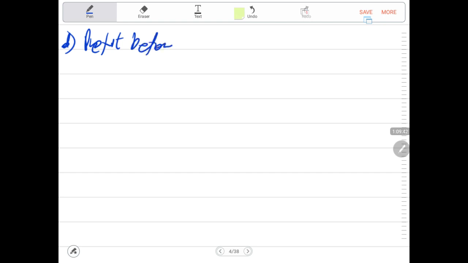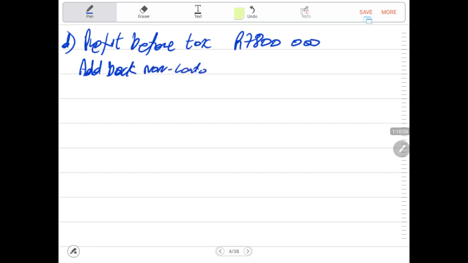Our profit before tax is 7.8 million, 7,800,000. Then we need to add back non-controllable expenses.